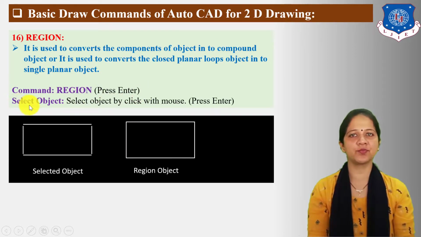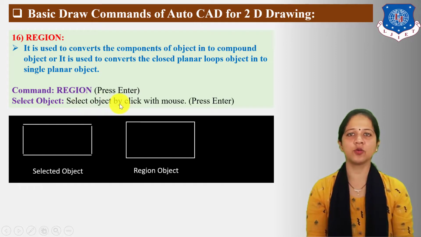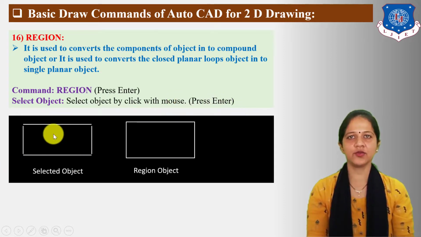The next statement displayed on the command bar area is "Select objects." Now select the object by clicking with the mouse from right to left direction. Then press enter. Here you can see the selected object before applying the region command.